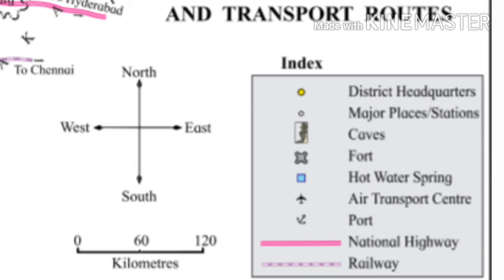We can see here symbols of district headquarters, major places, caves, fort. In Marathi, fort means killa. Hot water springs, air transport center and port. Port means it is an area where ships come and go. Here we can see the symbol of national highway, and the dotted line is for railway.